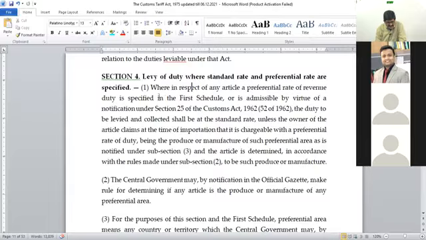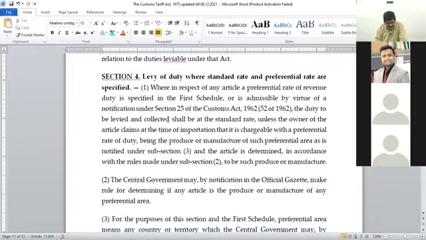Levy of duty where standard and preferential rates are specified. So this is where, in respect of any article, a preferential rate of revenue duty is specified in the first schedule or admissible by virtue of a notification under section 25 of the Customs Act. So what is section 25 of the Customs Act? This is the power to grant exemption. So exemption can be partial also. That is another way of giving the exemption. But when it is an exemption, then preferential rates are not there and the duty is actual, but some discounts are offered thereof.